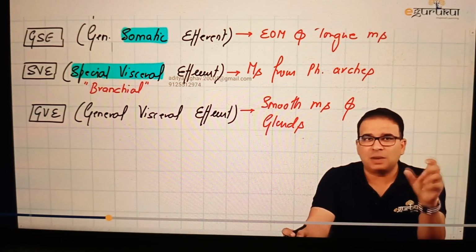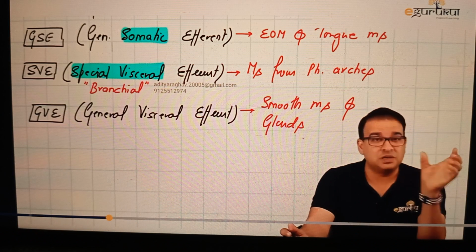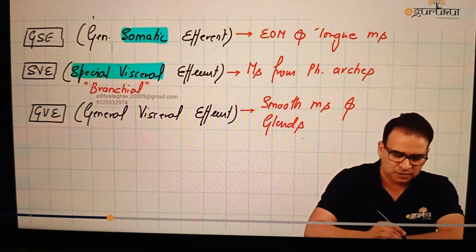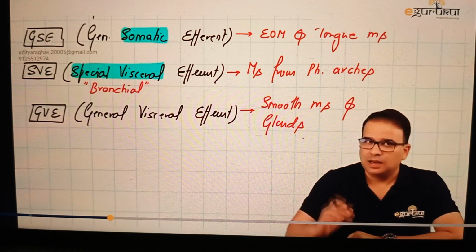Then I say GSE, somatic, extraocular and tongue muscle, special visceral efferent, special viscera, that is pharyngeal arches, and the third column which is left, you can go by the method of elimination. This obviously is for what? Smooth muscles and glands. Let me take you back to the neural tube.